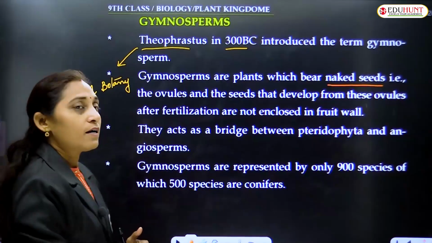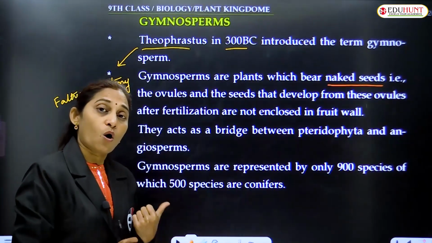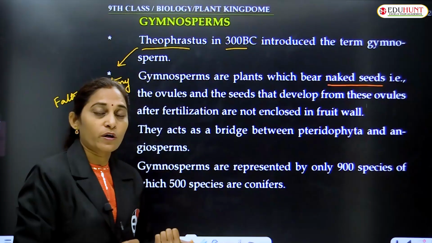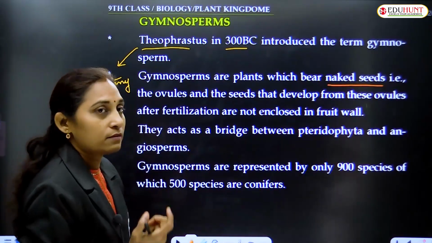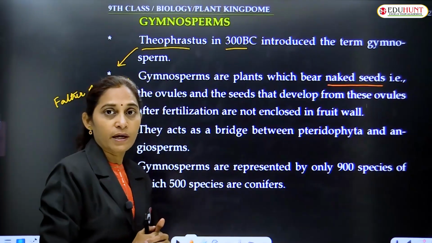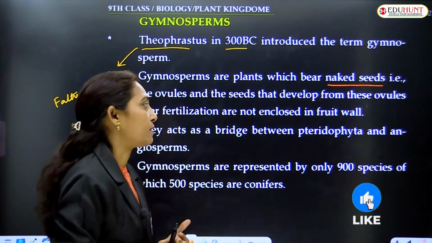They act as a bridge between the pteridophyta, that is non-flowering plants, vascular cryptogams, and the angiosperms. Angiosperms are the seed-bearing, highly evolved plants.